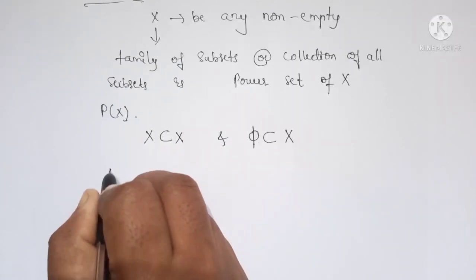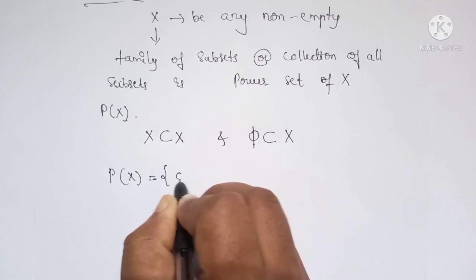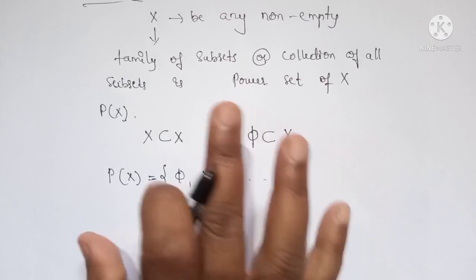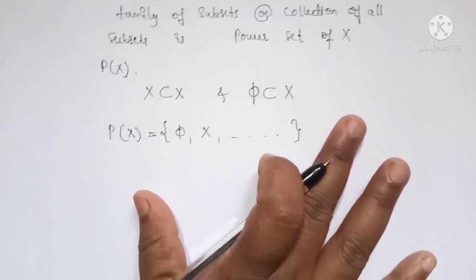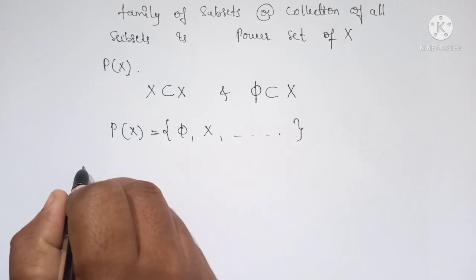Therefore the power set includes these two sets also, that is phi and X, and the remaining subsets of X. Okay, so let us have an example for this.